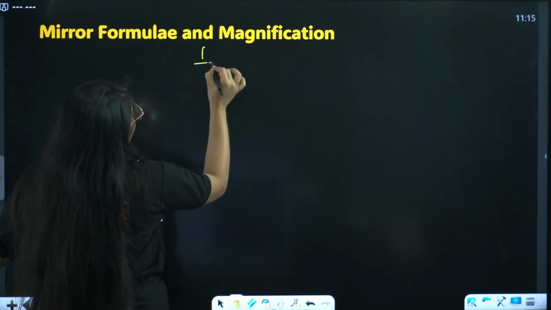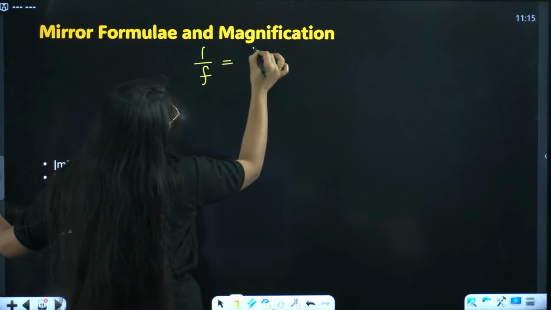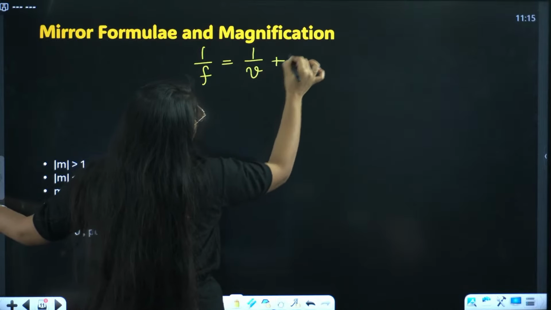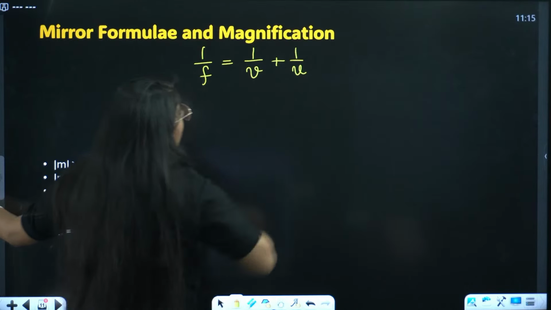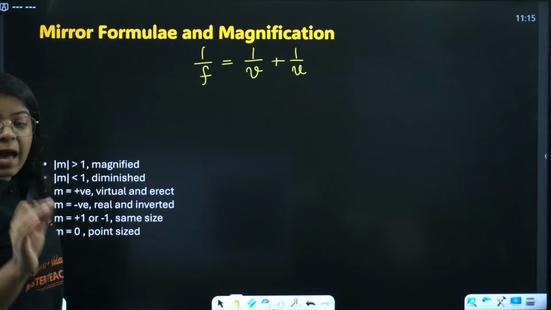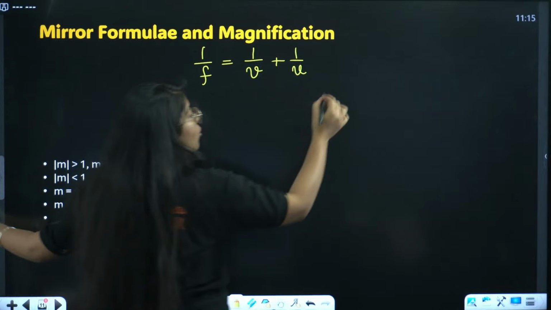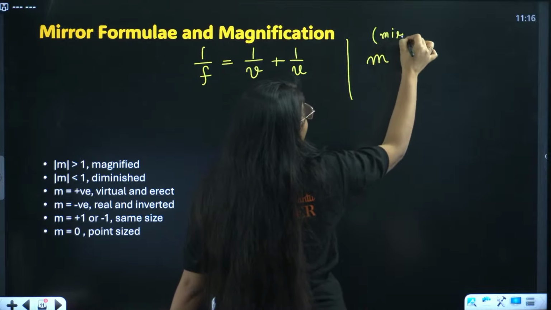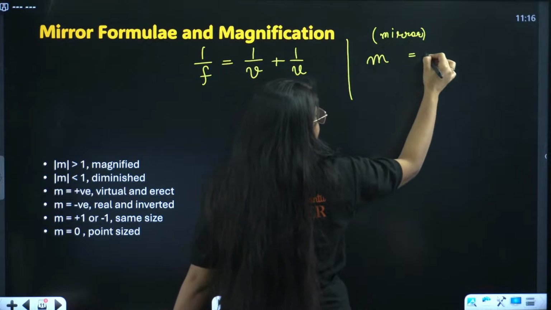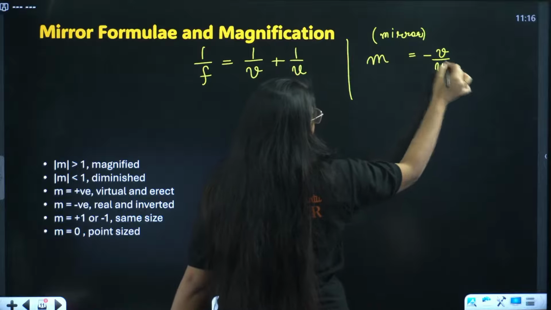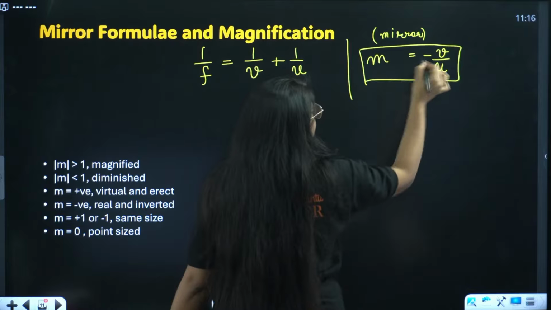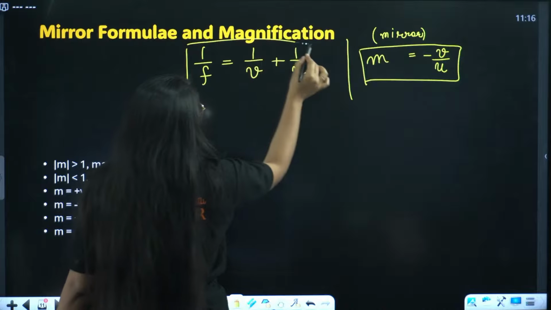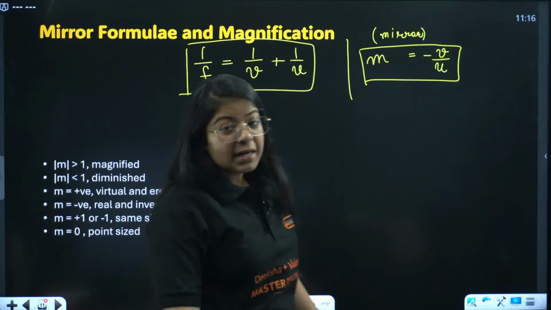Coming on to mirror formula. What is the mirror formula? Very simple. 1 by F equals 1 by V plus 1 by U. Right? Very important. And magnification. Formula for magnification in case of mirror is minus V by U. Make sure that you are putting a negative sign in front of the V. Right?